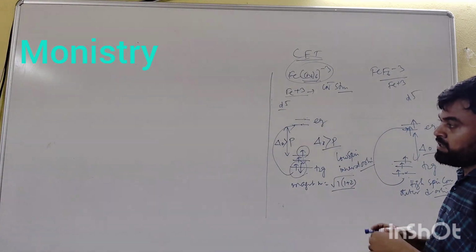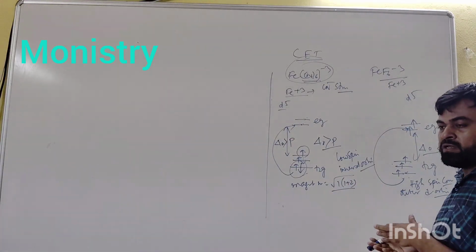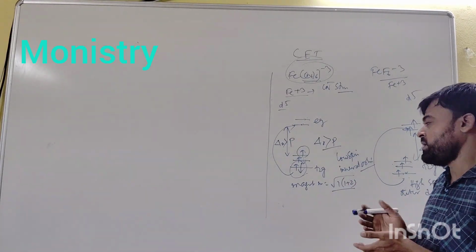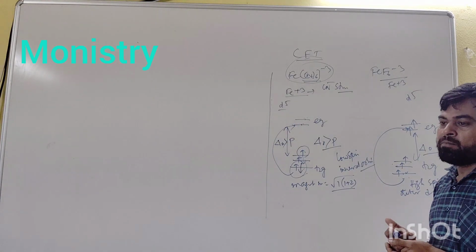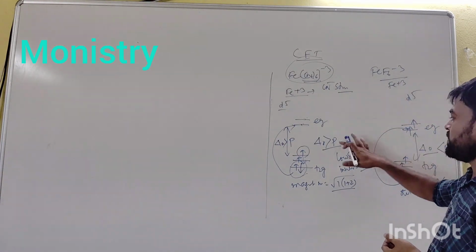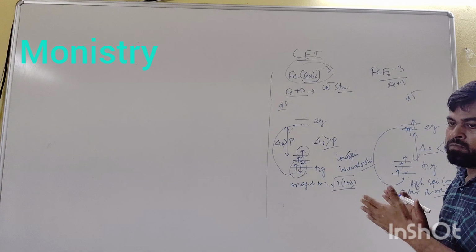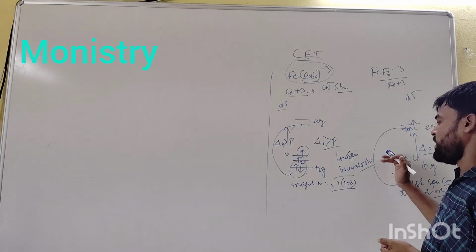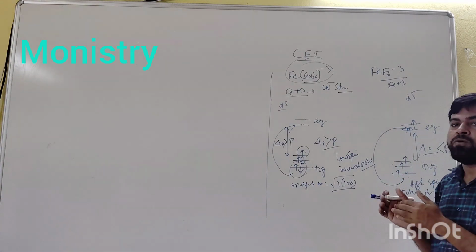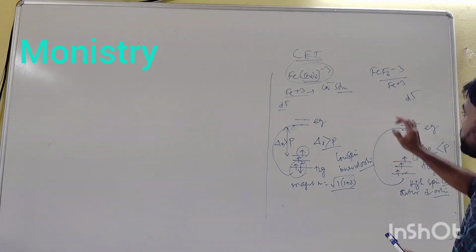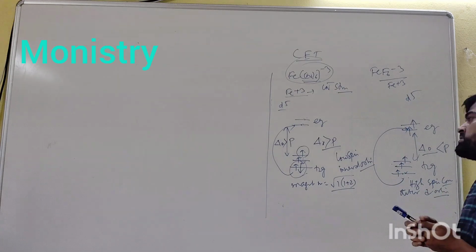In the case of [FeF6]3-, in both cases the number of unpaired electrons and the magnetic moment value are the same, but there is some difference in mechanism, that is, whether inner d or outer d orbitals are involved, and here is the splitting of the d orbital, whether Δo is greater than P or P is greater than Δo. In the case of [FeF6]3-, the central atom is also Fe3+, that is, a d5 system.